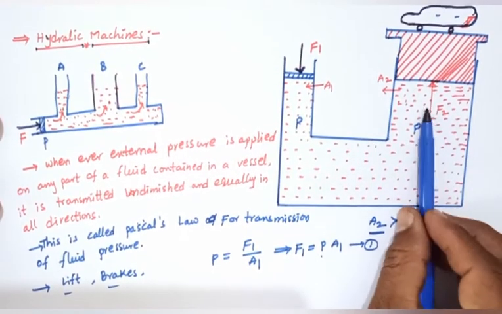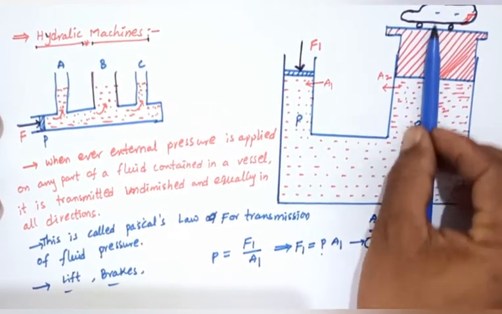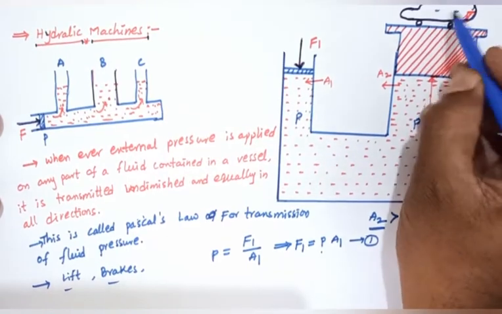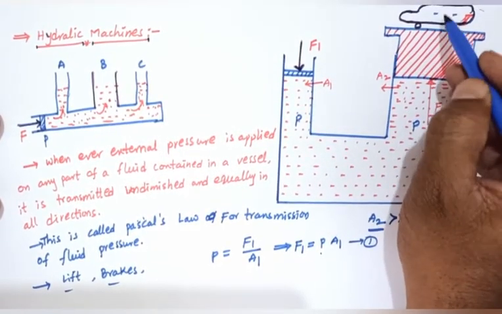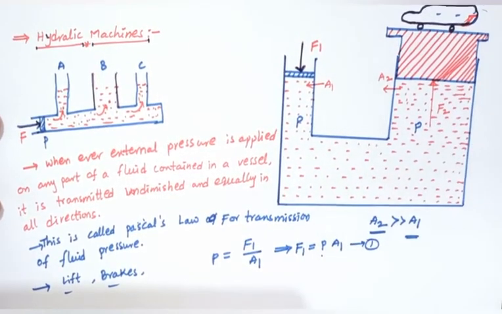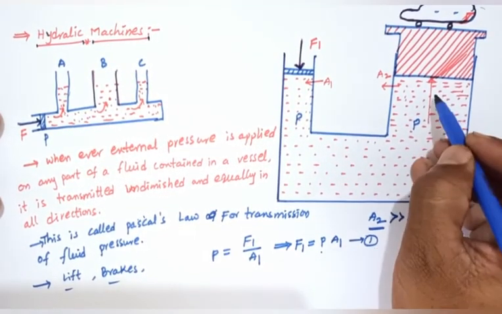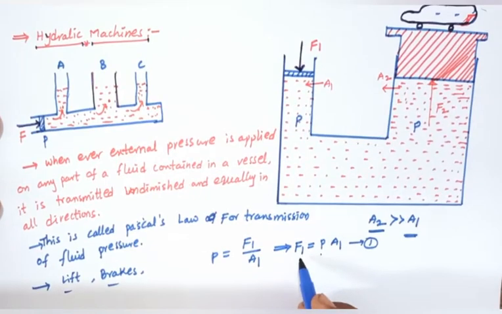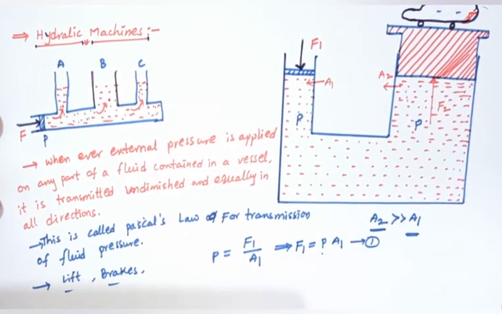So it moves upward, whether it is a car or a bus or any weight, it moves easily because of the force F1 equals P into A1.